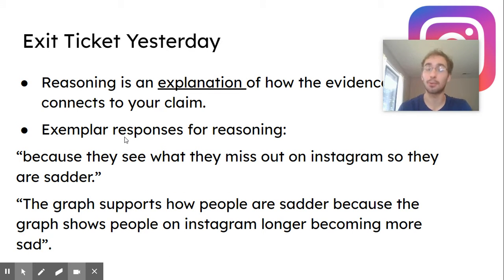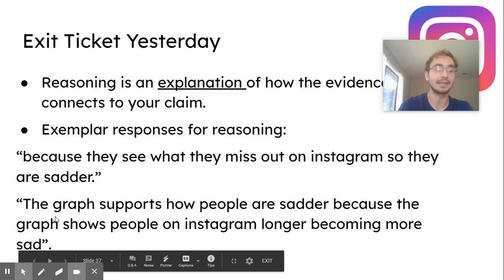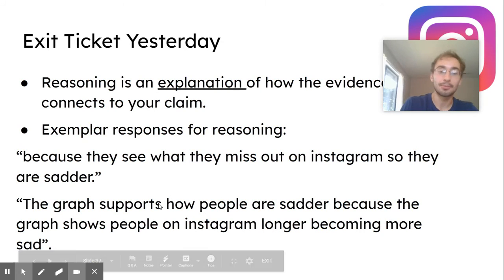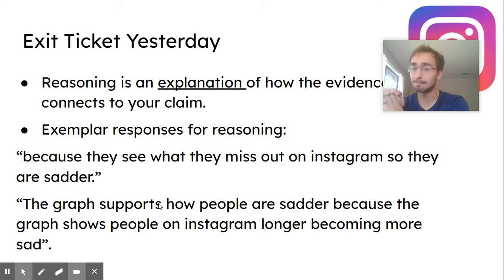Or the graph supports how people are sadder because the graph shows people on Instagram becoming more sad. So this last one really shows how the evidence clearly supports the claim, which I'd like. Remember, what I look for is basically you have an explanation, and that could be if you use a word like because or since.